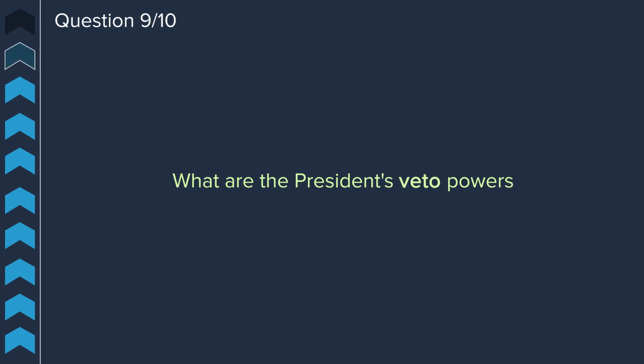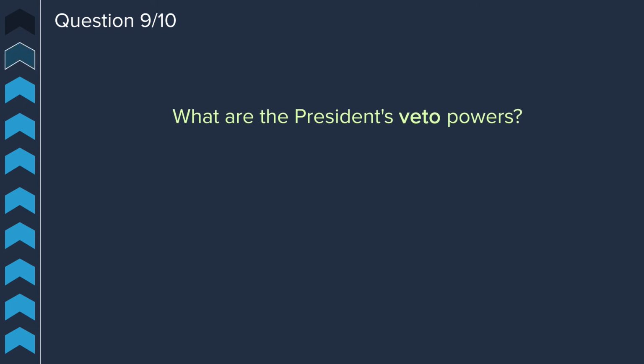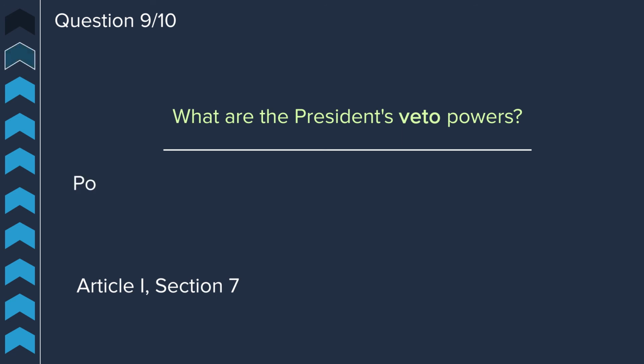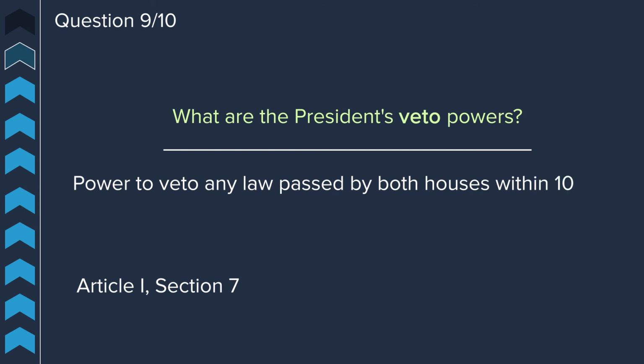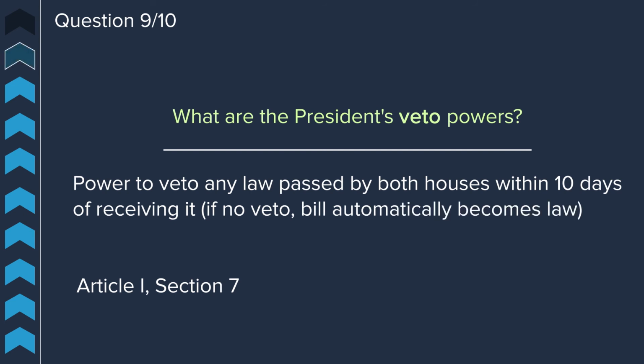Question 9. What are the president's veto powers? Article 1, Section 7 says that the president has power to veto any law passed by both houses within 10 days of receiving it. If the president doesn't veto within 10 days, the bill will automatically become law.